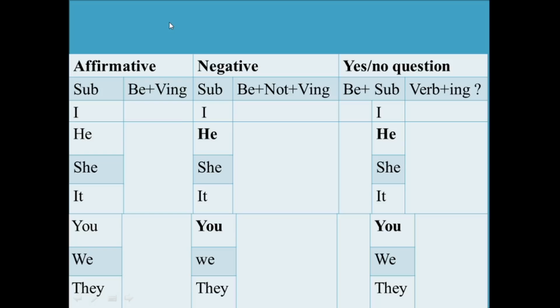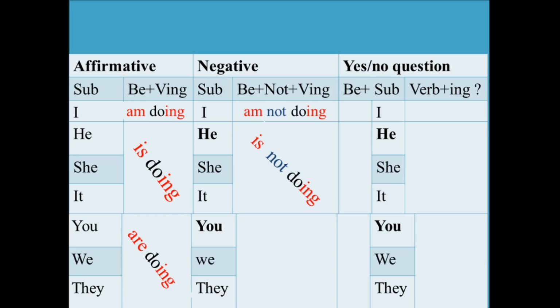In the affirmative form, we say I am doing, he, she is doing, you, we, they are doing for plural. For negative form, the same, we just add not between to be and the verb plus ing. We say I'm not doing, he, she is not doing, you are not doing, okay?